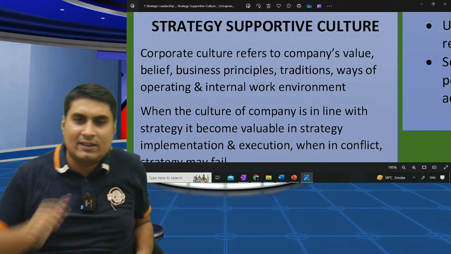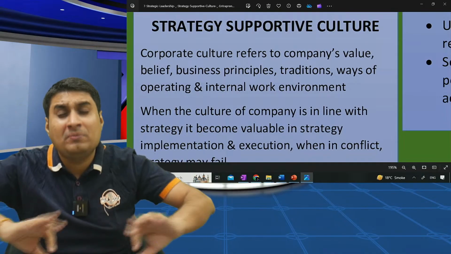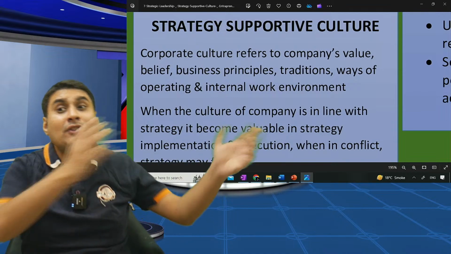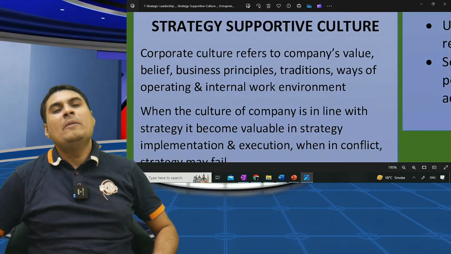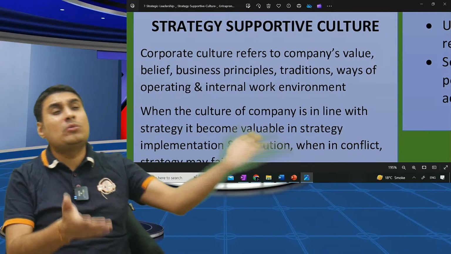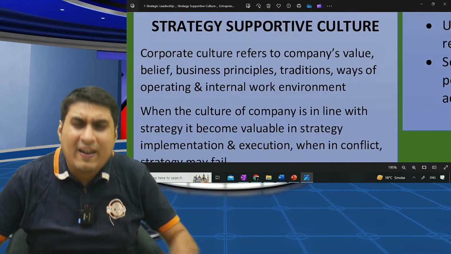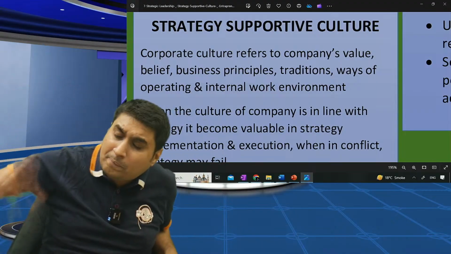Let me take one more example. Average age of employees in a company is 62. Means all employees are above 60 and we are trying to bring in software. It will not work. Look at the culture. People cannot even see at that age, so how will they learn new software? We need to understand culture is very important. Whenever you bring any strategy, look at the company's culture.